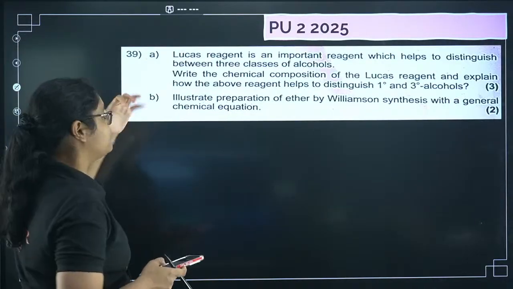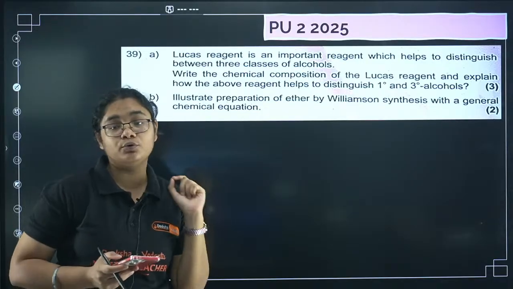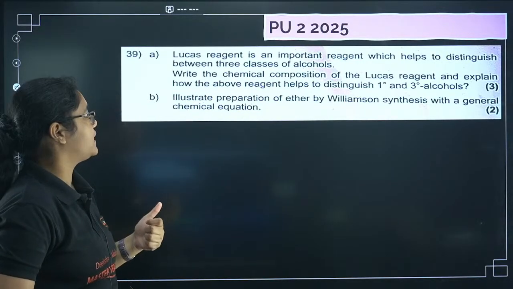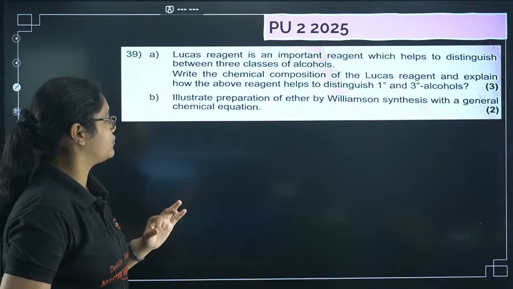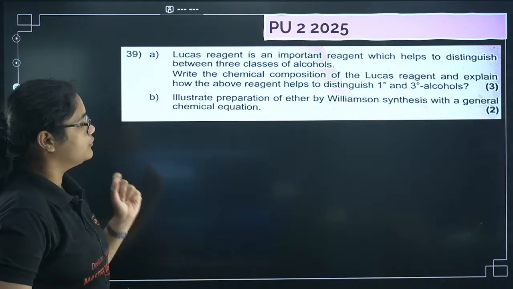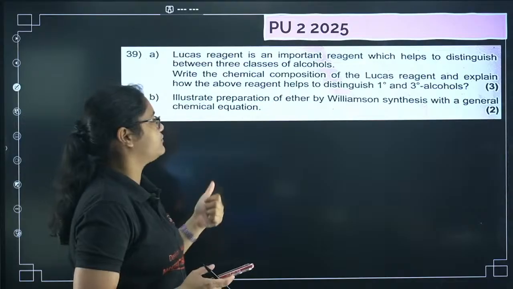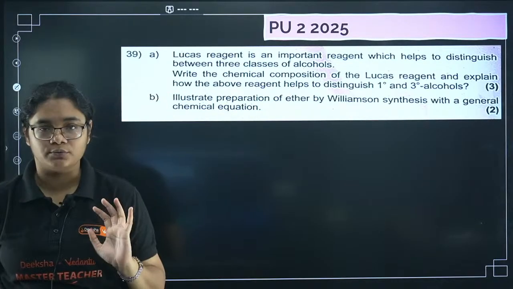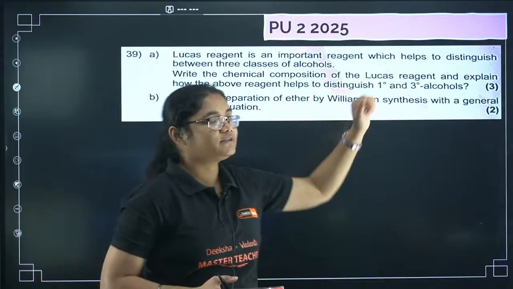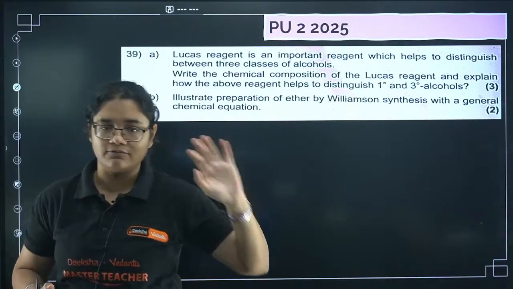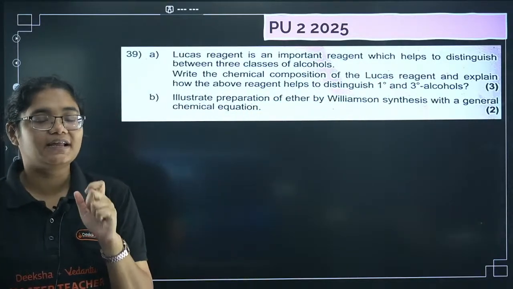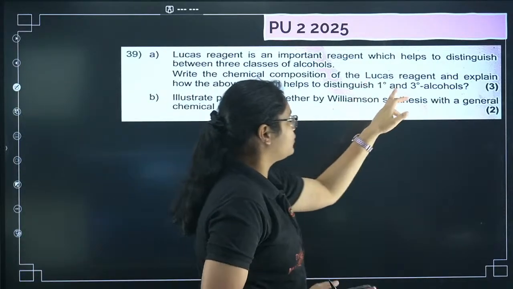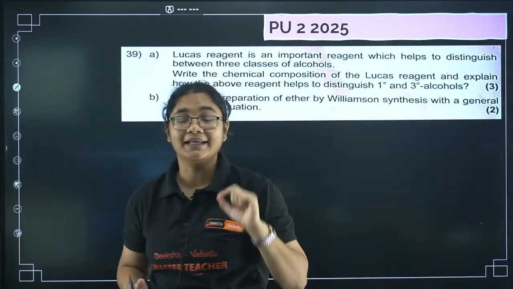Okay, now let's see what was the question that was asked in the PU2 2025 paper. Lucas reagent is an important reagent which helps to distinguish between three classes of alcohol. Write the chemical composition of Lucas reagent and explain how the above reagent helps to distinguish between primary and tertiary alcohols only. Okay, so Lucas reagent, what is the chemical composition? That is 1 mark. We have already discussed: anhydrous ZnCl2 and HCl. And primary, there will be no turbidity. Tertiary, there will be turbidity immediately.